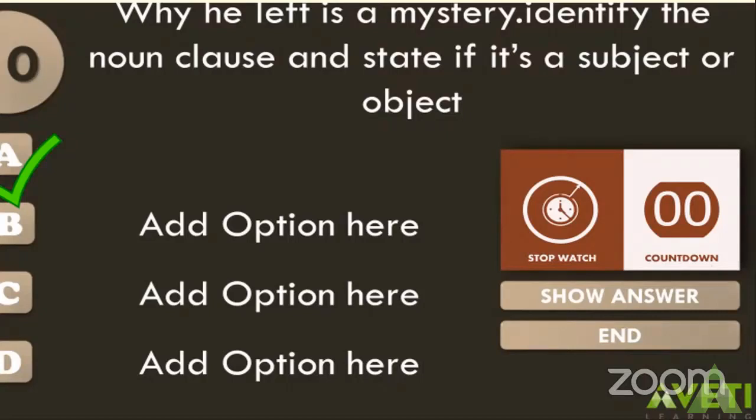All right. Now the right answer, children, is: why he left is the noun clause. And here it is the subject, because what is a mystery? Why he left. So here the noun clause has taken the form of a subject in this sentence. Why he left is the noun clause and it is in the form of a subject.